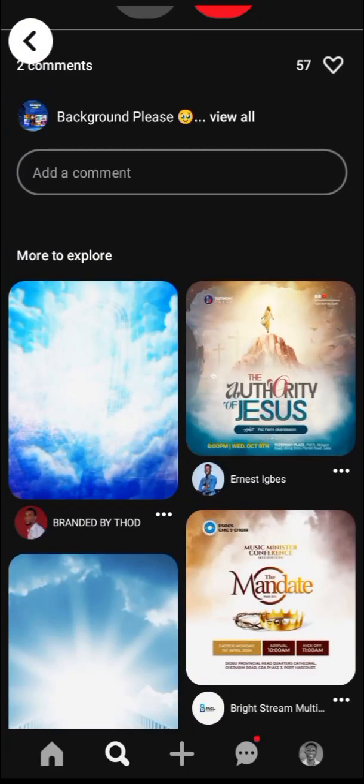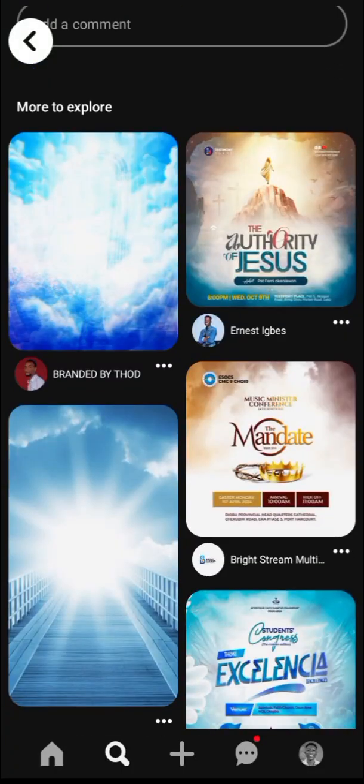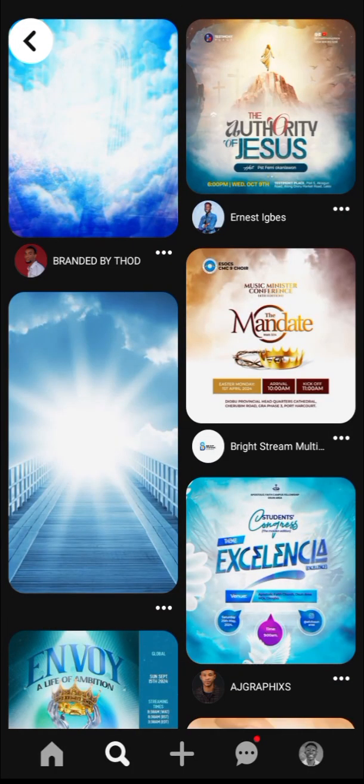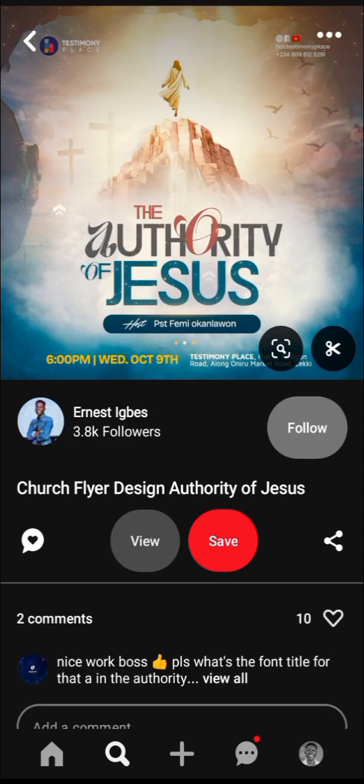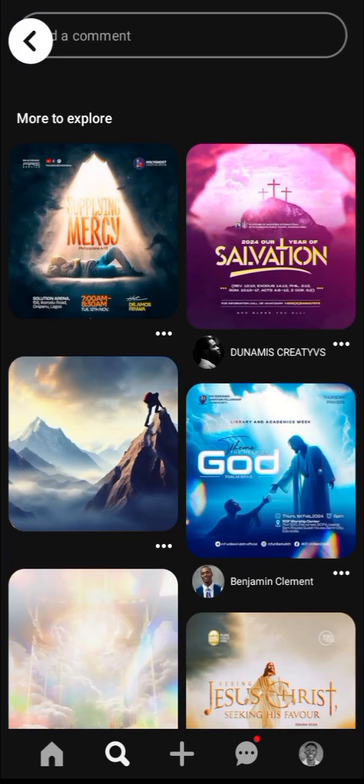This is very nice. And from here you can as well get your resources, not only inspiration. These are nice designs. Whenever I come to Pinterest, I can't find myself again. If I just open my Pinterest app, the next thing is I don't even know what I'm doing, because I can spend more than 30 minutes on Pinterest looking at designs, staring at designs. That's also how I get my own inspiration.